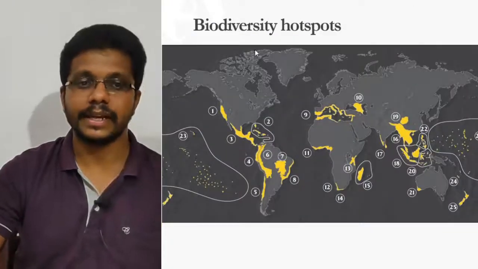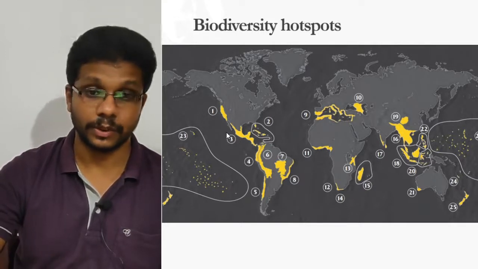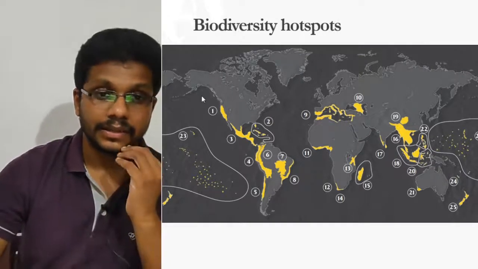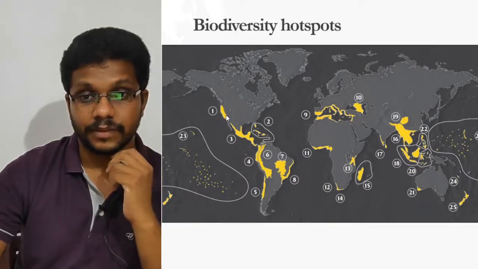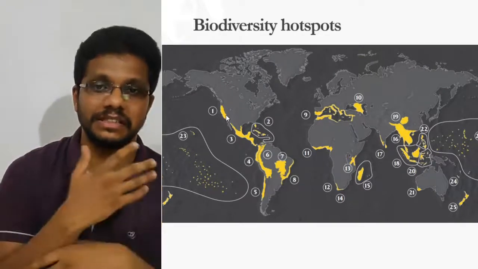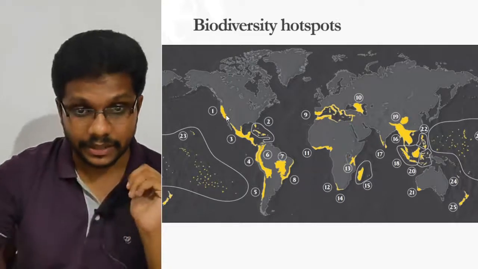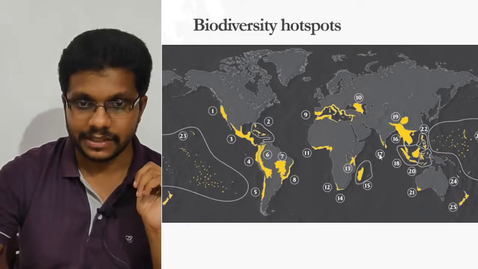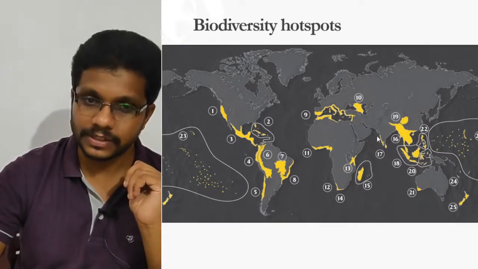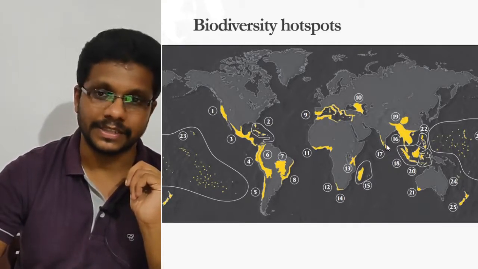I'm sure that you have heard the name biodiversity hotspots. This image shows the 25 biodiversity hotspots around the world. These are the areas which contain an unusually large concentration of species. So many species are seen here. That's why they are called biodiversity hotspots. If you look carefully, you can see number 17, which is the Western Ghats and Sri Lanka. It is one of the biodiversity hotspots, and most probably most of you are right now sitting in a biodiversity hotspot.